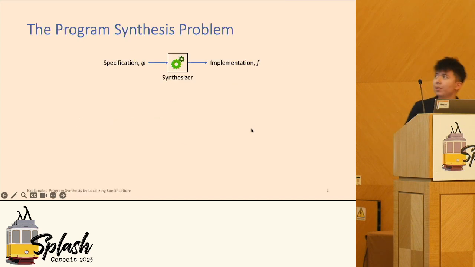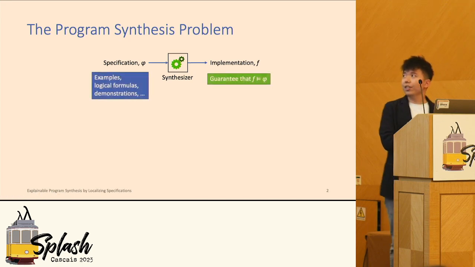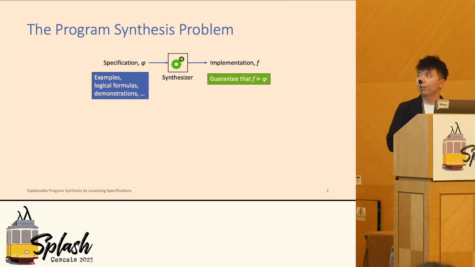In the program synthesis problem, we ask users to provide their intent in the form of high-level specifications. The specification can take various forms. It can be some input-output examples, or some logical formulas, or some demonstration. After submitting the specification, the synthesizer is responsible for generating some function f that is guaranteed to be correct.